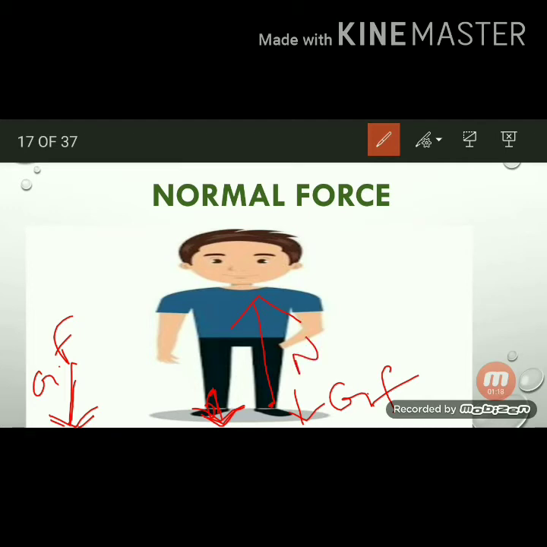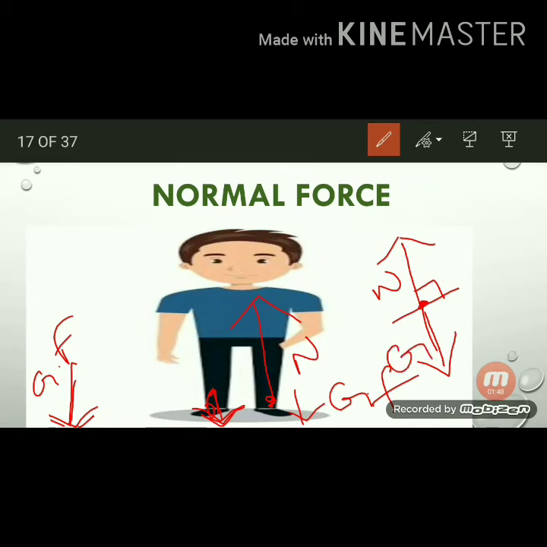Normal force is in the upward direction. It acts only at the point of contact. It is normal to the point of contact, that means it is in the perpendicular direction at the point of contact. This normal force always balances the gravitational force.